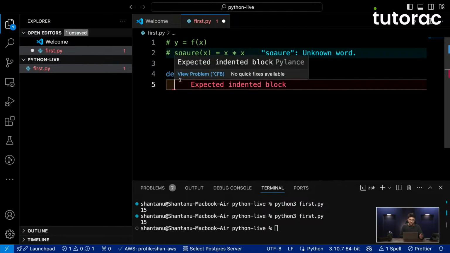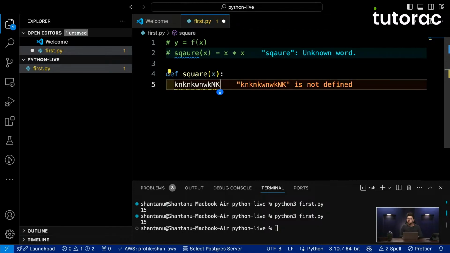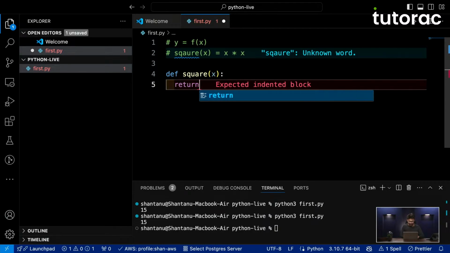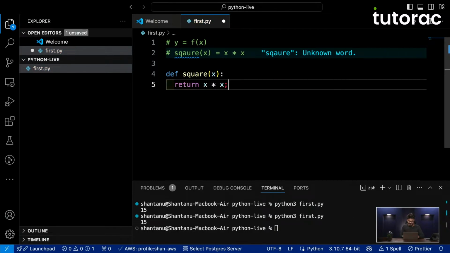So in this case, any piece of code I write over here is all going to be under this particular function. So here I will write return x multiplied by x. That's it. In the case of Python, we don't use semicolons at all, so I don't need to write a semicolon. So here, this is my function, def square x, and it returns x multiplied by x.